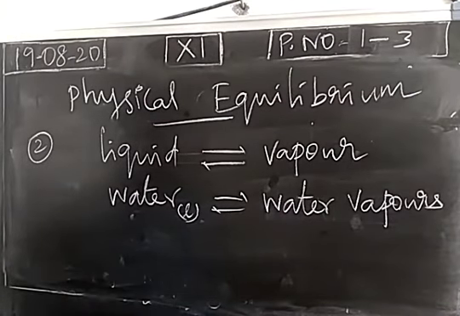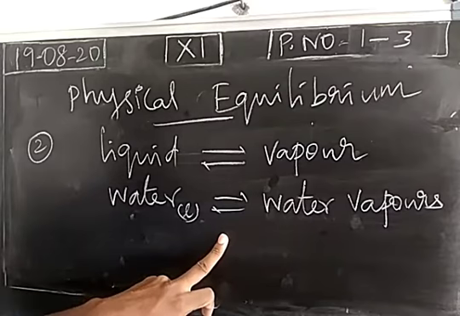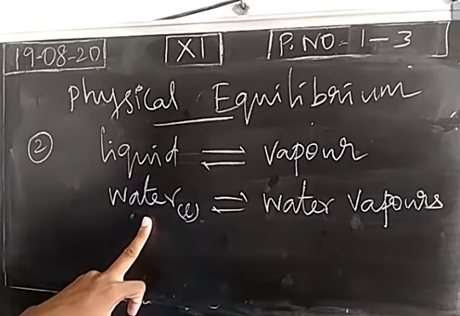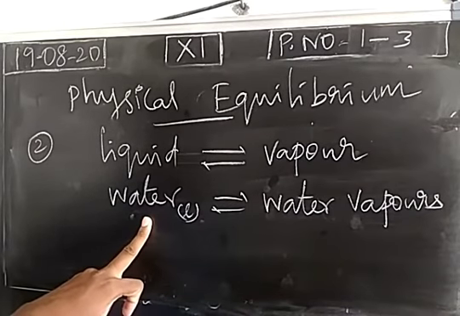Then what about the melting point and freezing point of ice as well as liquid water? Melting point of ice: 0 degrees Celsius or 273 Kelvin. Freezing point of liquid water: 273 Kelvin or 0 degrees Celsius. The same way, what is the boiling point of liquid water? 100 degrees Celsius or 373 Kelvin.